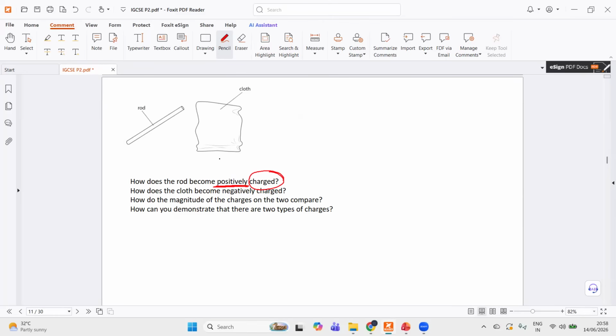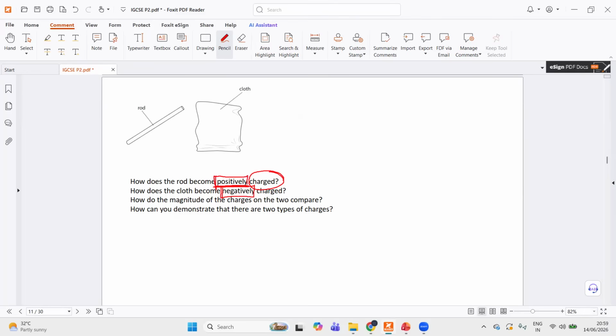Always remember, if a body loses electrons, then it becomes positive, and if the body gains electrons, it becomes negative. So what happens is, when the rod is rubbed with the cloth, the rod loses electrons and becomes positive, and these electrons are gained by the cloth, and the cloth becomes negative.